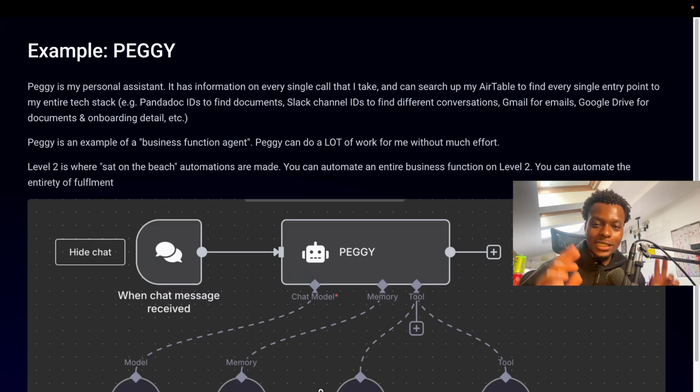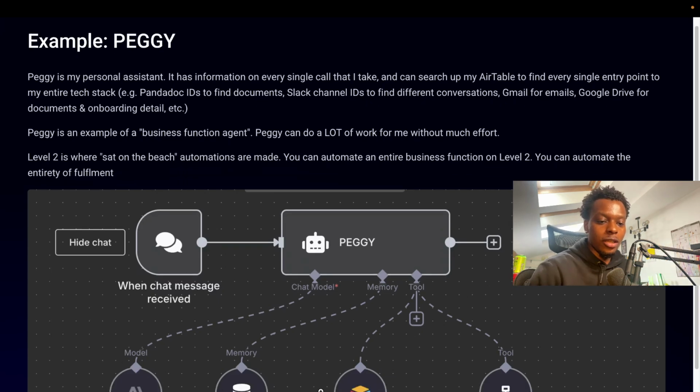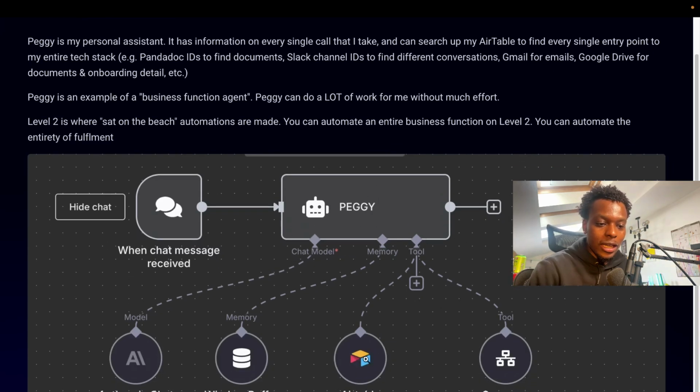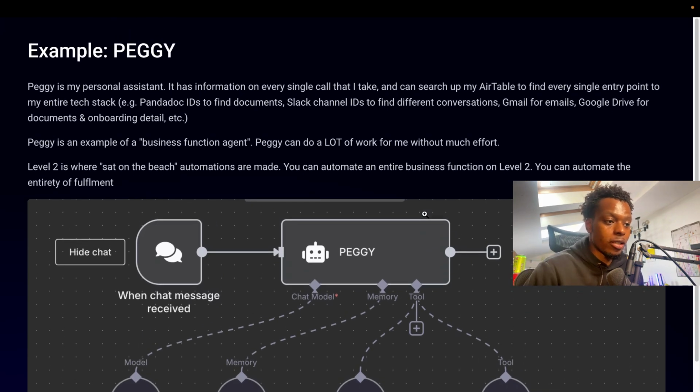This is where Sat on the Beach automations are made. This is where I want to basically automate the entirety of my fulfillment. I want to get to a position where I don't do copywriting anymore. I don't create static ads anymore, because whenever the client does something on their end, i.e. they fill in the onboarding form, I generate everything with one agent that just has access to all the things that it needs. Just one parent-child agent, because this is the parent agent, Peggy, and this is a child agent, which is called company knowledge. That's literally how it works.